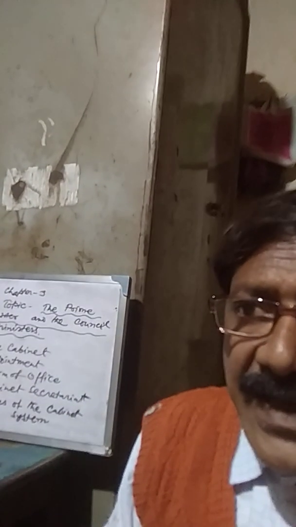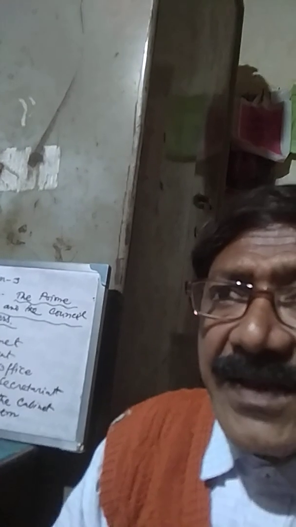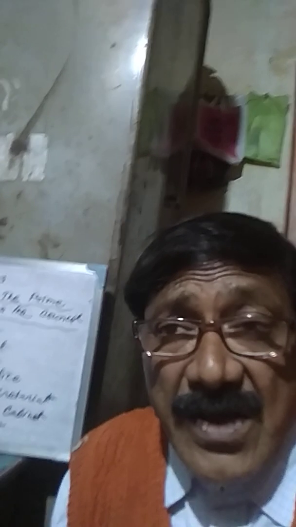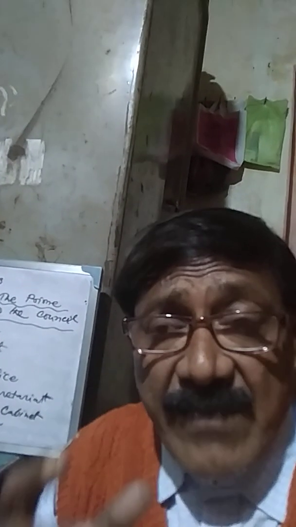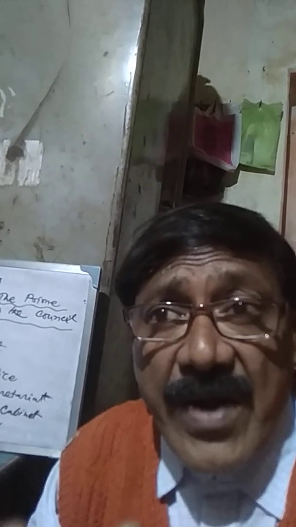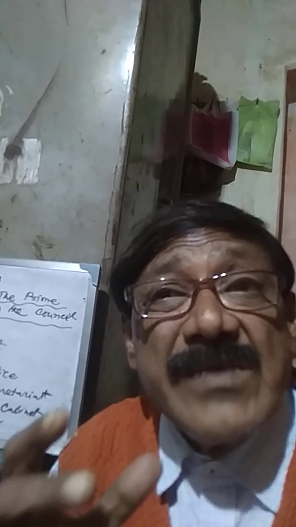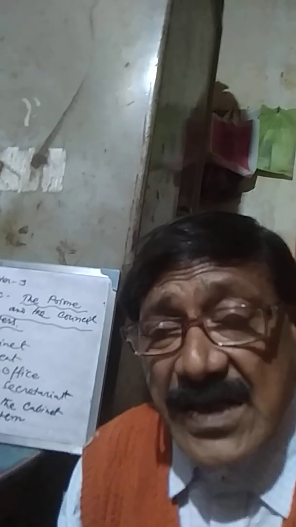Number 1, the Cabinet. What is this? The Cabinet is the important ministers who are faithful to the Prime Minister. The Prime Minister generally appoints a group of important ministers as Cabinet Ministers. They are very much faithful to the Prime Minister.